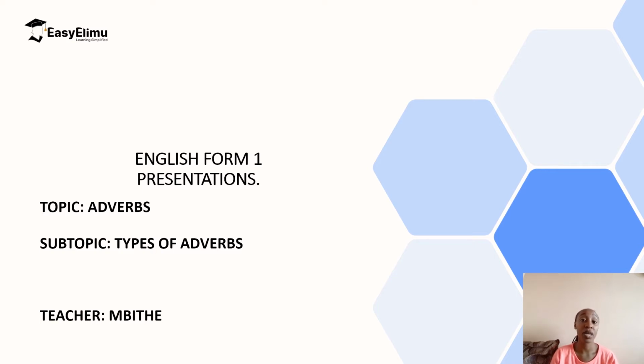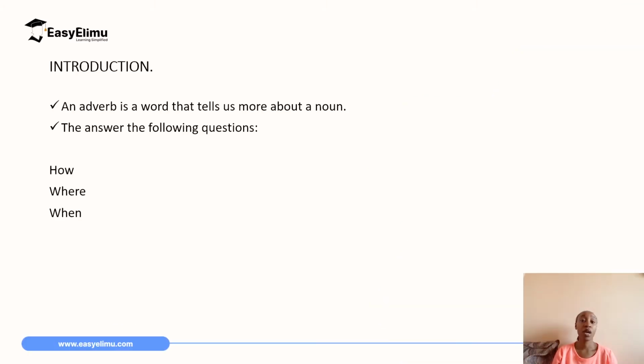two types of adverbs. Before we continue, it is important to define what an adverb is, and an adverb is a word that tells us more about a noun. It gives us more information about a noun, and adverbs answer 3 questions: how, where, and when. So let us have a look at a few examples of adverbs.